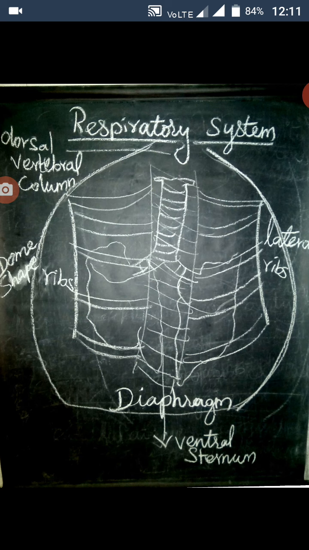On the lower side of the thoracic cavity is the dome-shaped diaphragm. The diaphragm separates the thoracic cavity and the abdominal cavity. Have you seen the roof of a mosque? That is called a dome shape.